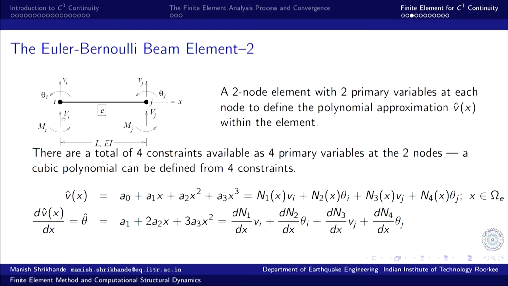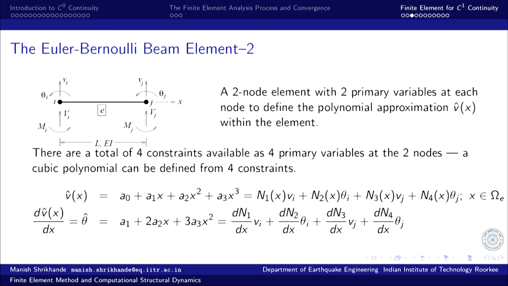Then there are associated secondary variables: the shear forces V_i, V_j and the bending moments M_i, M_j at the respective nodes.